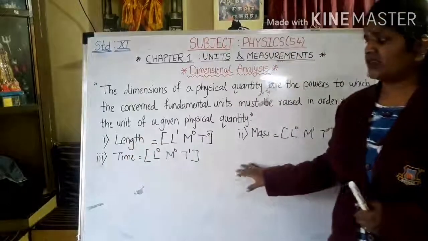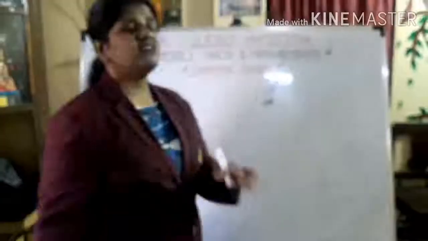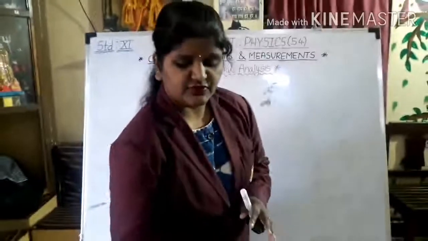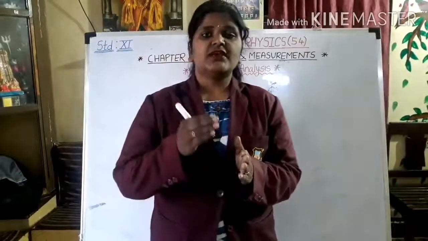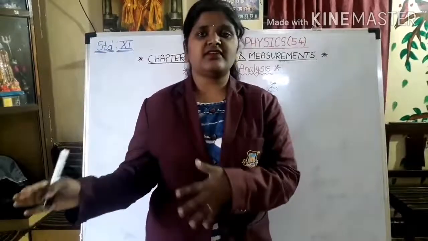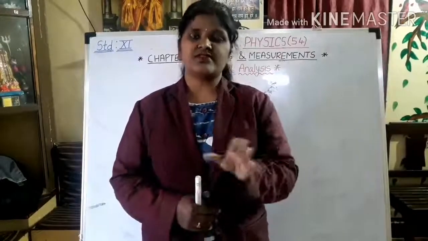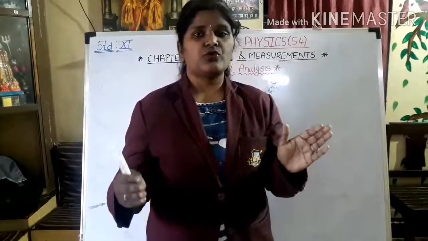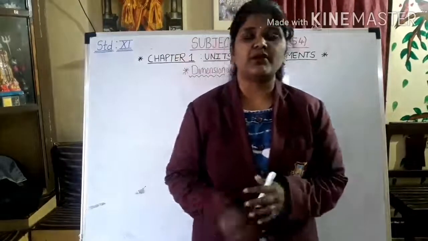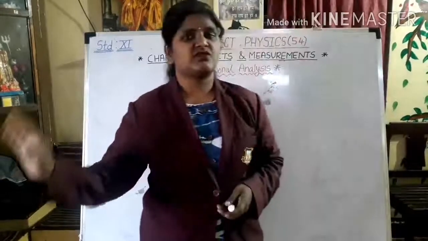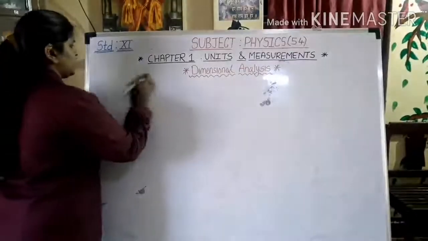These are very easy. Now, how do we find the dimensions for the derived quantities? In an exam, when any definition or law is asked, you have to write the definition as it is in the textbook. Don't use your own words, because it is a definition or a law. So you have to write it as it is in the textbook. You have to remember all those definitions which are there in the chapter.